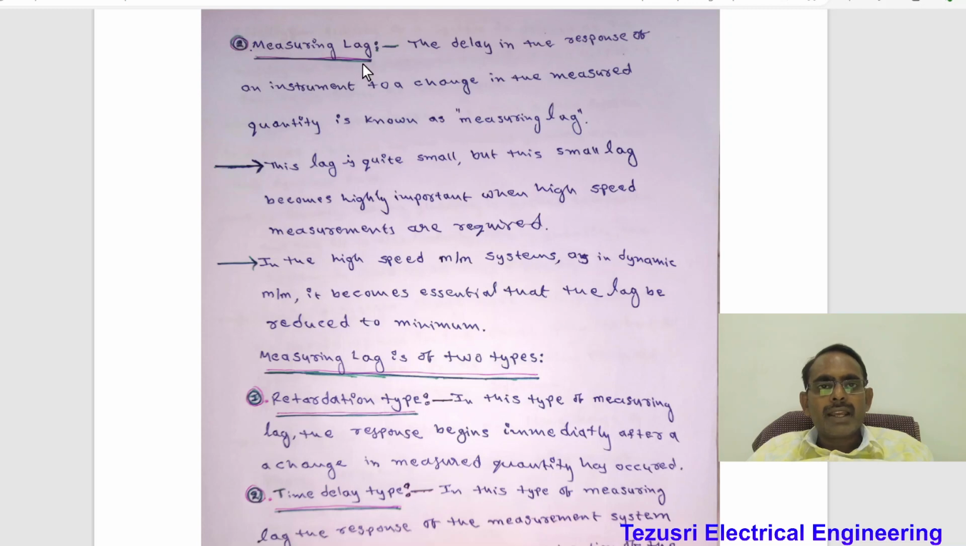Next, measurement lag. The delay in the response of an instrument to a change in the measured quantity is known as measuring lag. This lag is quite small, but this small lag becomes highly important when high-speed measurements are required. In high-speed measurement systems, as in dynamic measurement, it becomes essential that the lag be reduced to a minimum.